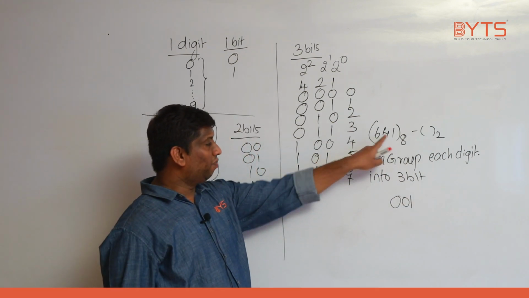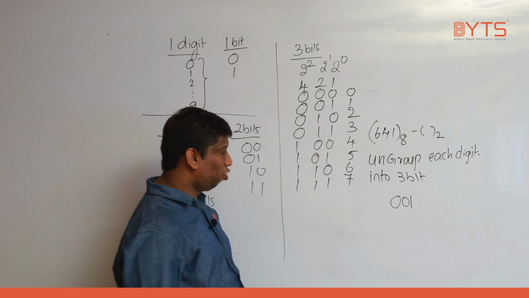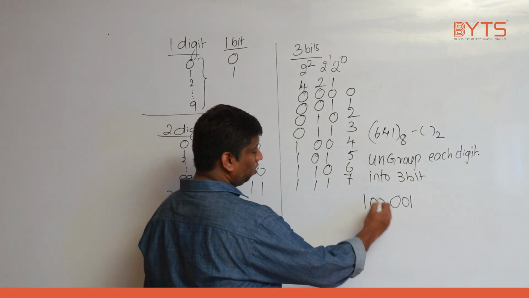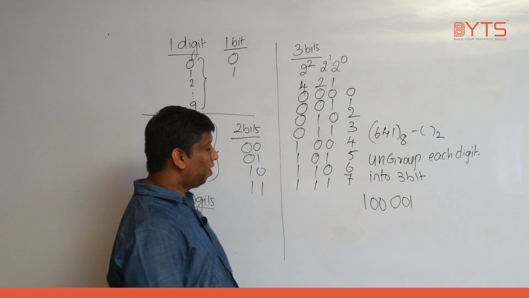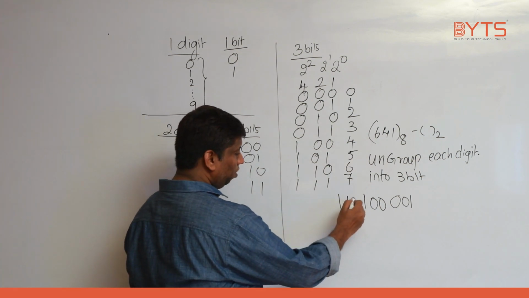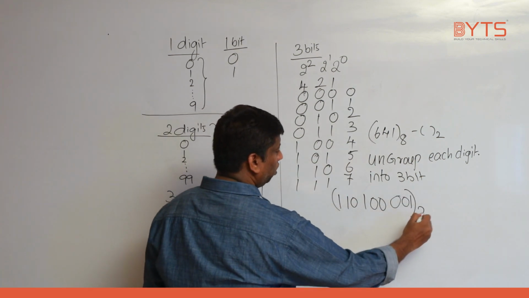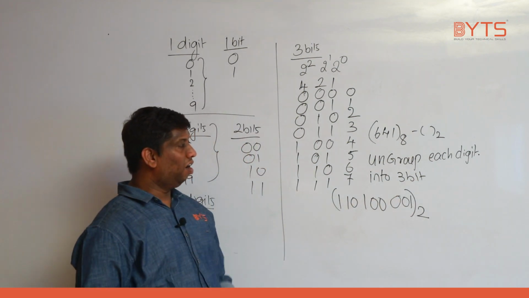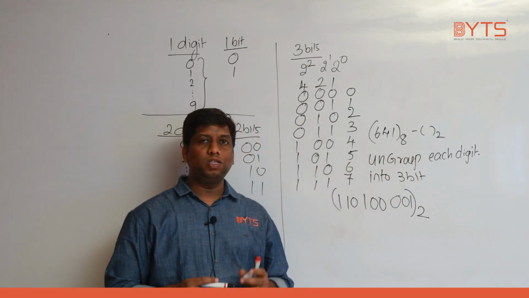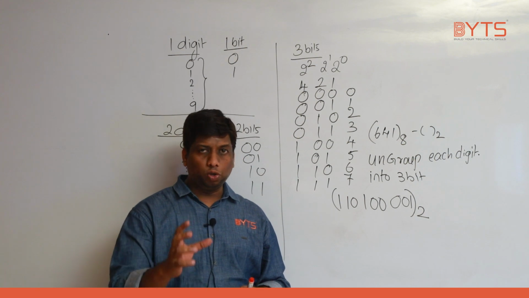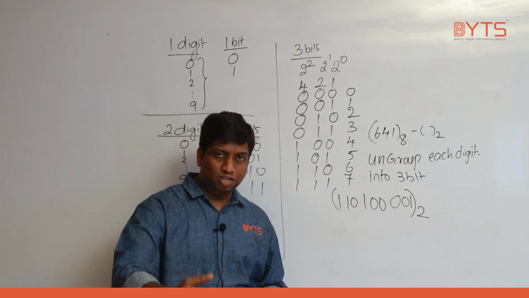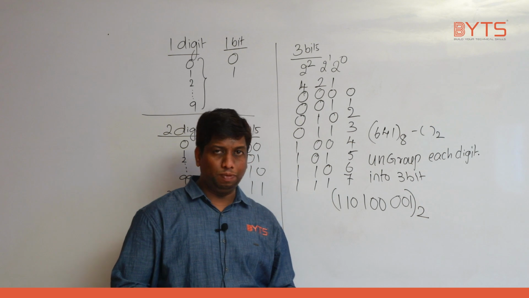Now 4. What is the binary equivalent value of 4? 1, 0, 0. 3 bits only I need to represent. Next 6. What is the binary equivalent value of 6? 1, 1, 0. Can you please tell what is the conversion? Octal to binary. What is the procedure for octal to binary? Ungroup each digit into 3 bits.